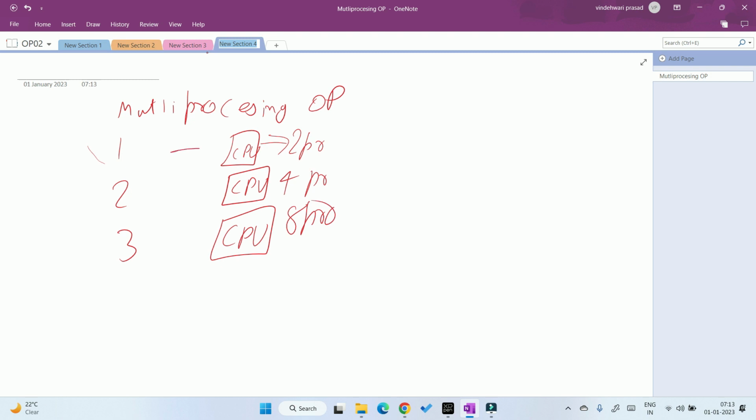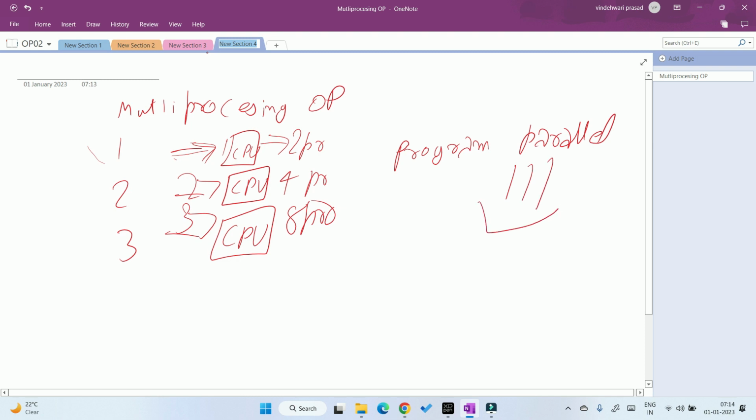So if 3 tasks come and you have 3 processors, task 1 is allocated to the first processor, task 2 to the second processor, and task 3 to the third processor. So here the work happens in parallel. At a particular time, multiple programs are running, just like a parallel system.